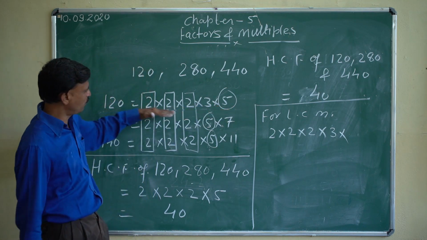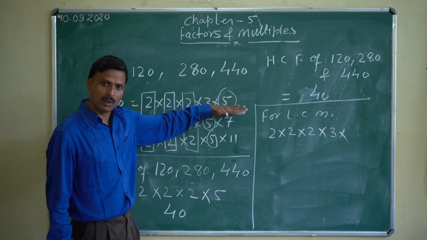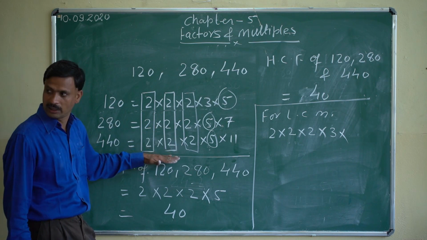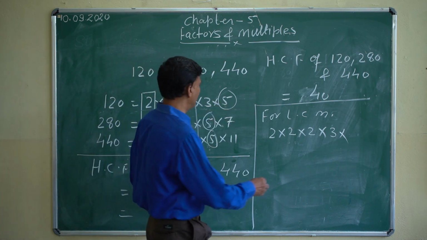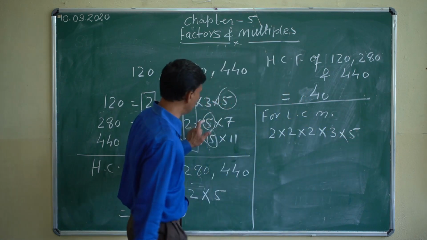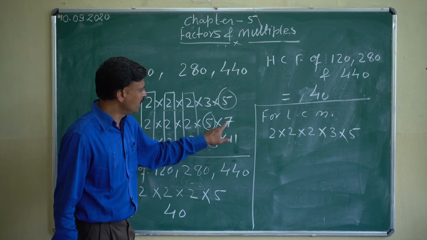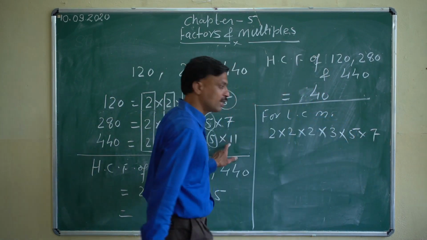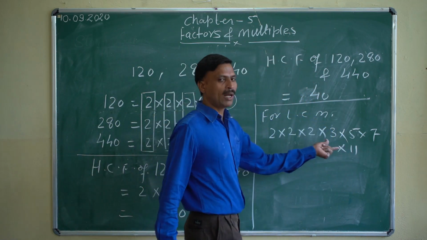In the prime factorization of 120, 2 is coming 3 times, 3 is coming 1 time, 5 is coming 1 time. So I am taking 2 three times because the maximum is 3 times. Then 3 is coming 1 time, then 5 is coming 1 time. In each one it is coming 1 time. It doesn't mean you will take 3 times, you will take only 1 time. 7 is also coming 1 time, and 11 is coming 1 time. Right? Now we'll multiply all these.